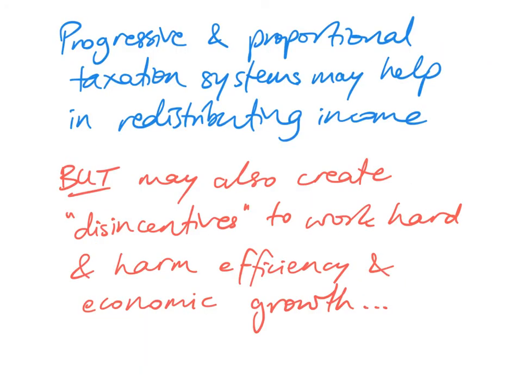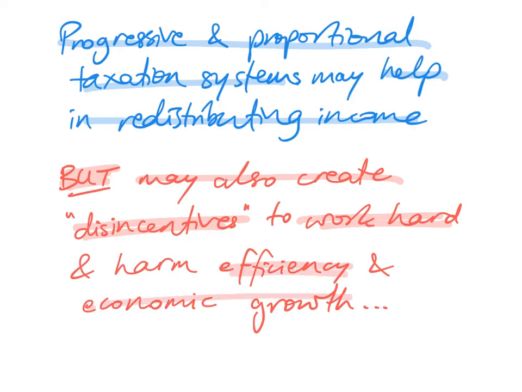So to wrap up, progressive and proportional taxation systems help in redistributing income. Okay? Unlike regressive taxes, progressive and proportional taxation systems help in redistributing income, because essentially the more you earn, the more you pay in tax, whether as a percentage or as an amount. But there is always a but. These taxation systems may also create disincentives to work hard, and therefore they may harm efficiency and economic growth if they are set at really high rates.